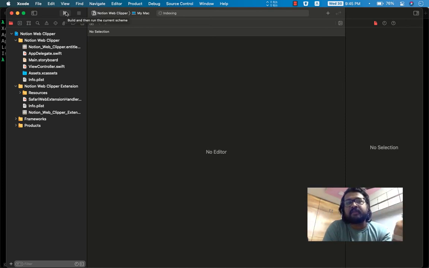They have to have their own native application within macOS. So what it will do is create a wrapper application, and then it will try to install it as an extension. Yeah, for now just hit this run button. It will build the application and the extension.